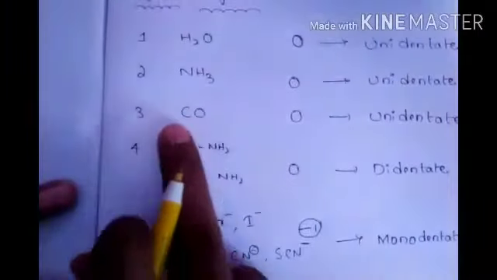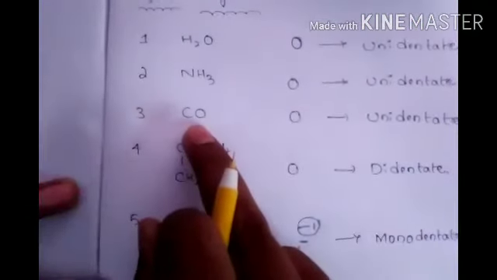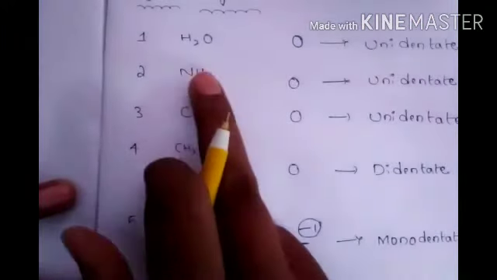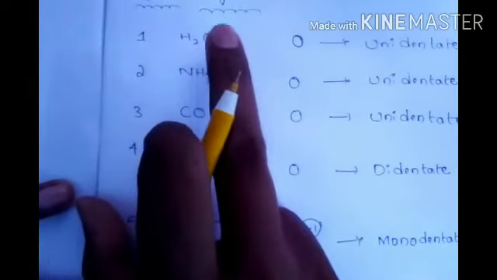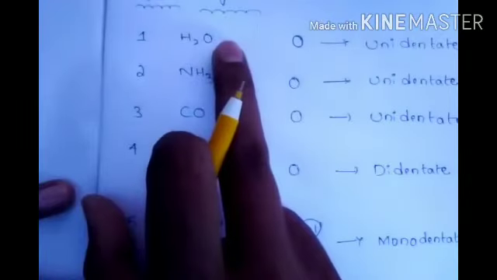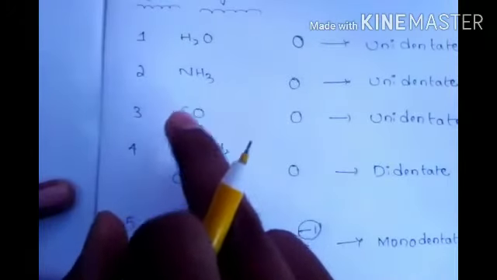But look here, CO is unidentate, there is no charge. Here also no charge, and water has two lone pairs but only one will donate, so unidentate. Here also unidentate, no charge.